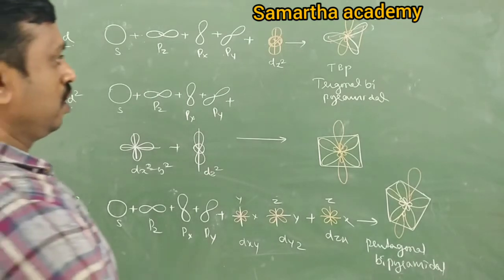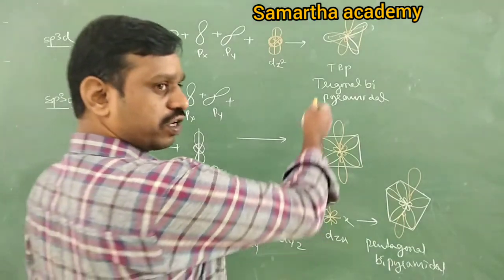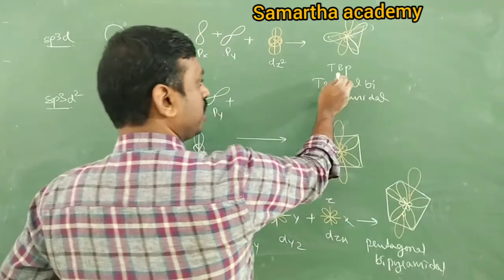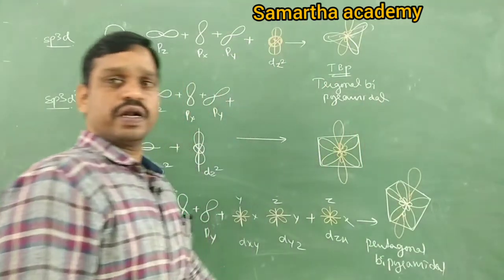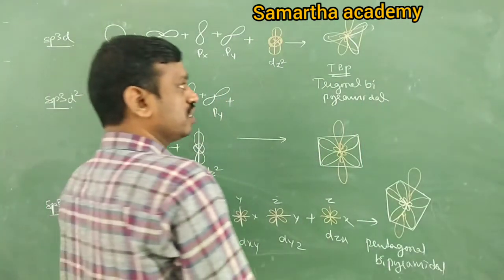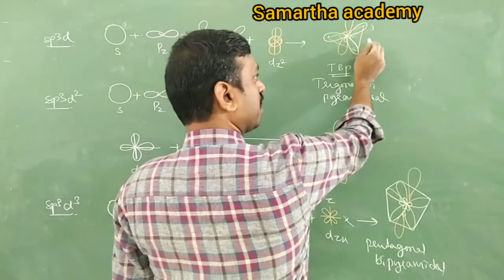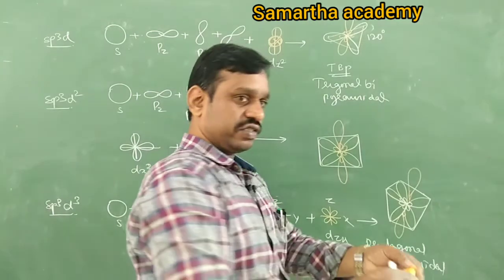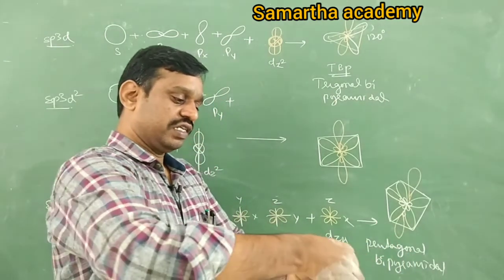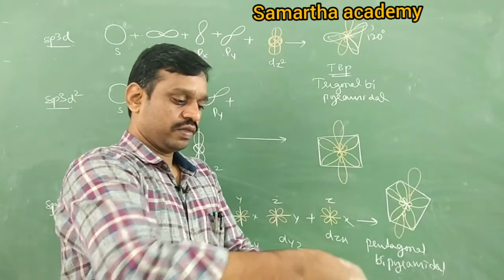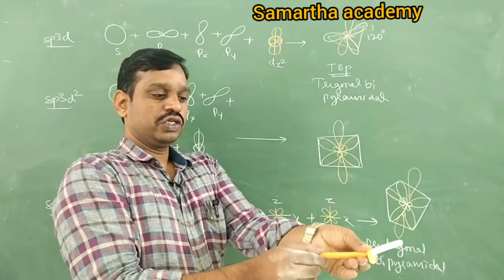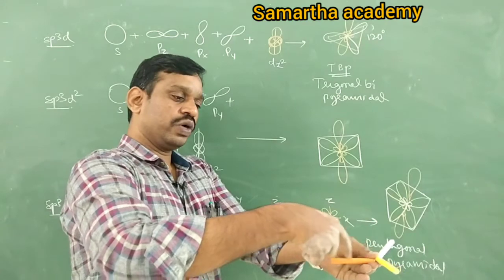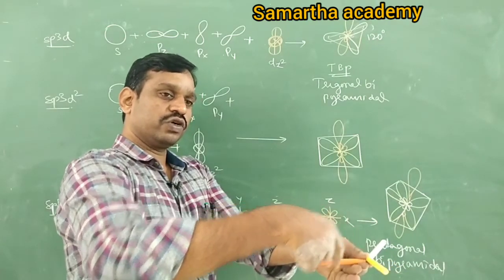Tell me here the bond angle. We forgot to write the bond angle here. What is the bond angle in TBP, trigonal bipyramidal? There are 2 bond angles. 120 degrees. In a triangle, between any two orbitals there is 120.